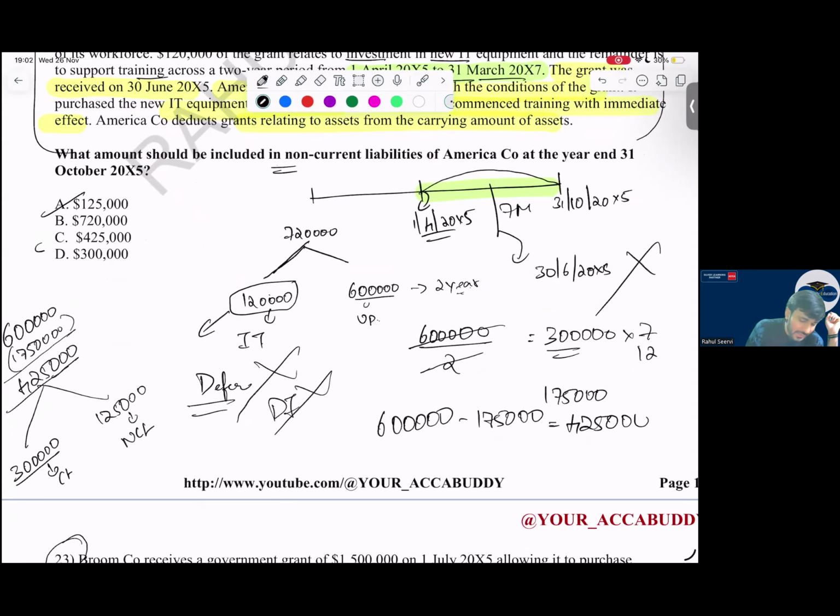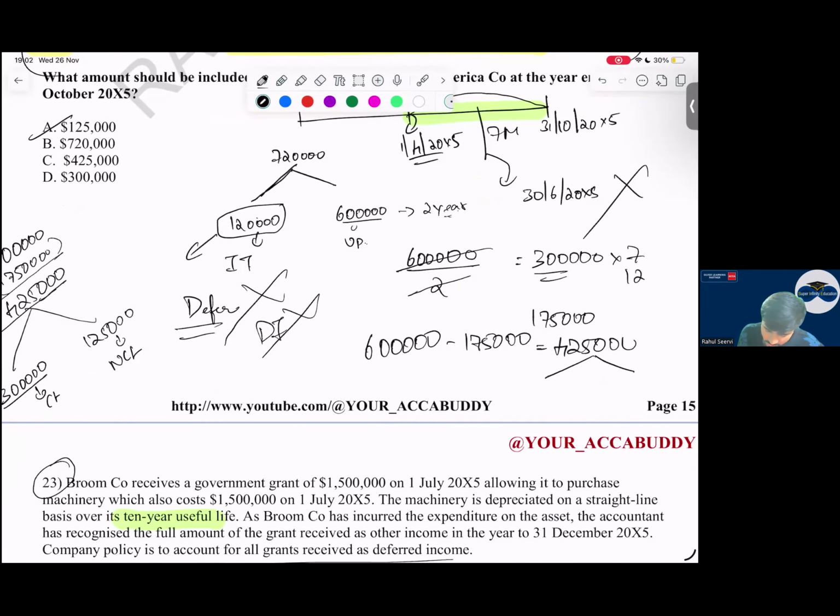Do not blindly tick C option. It is wrong. They are asking non-current. So non-current liability will be what? Out of this, current liability, non-current. Sir, current liability is what? The amount that is taken for next year. Can you say next year full amount will be taken or not? Because next year will be full. So 3 lakhs is taken to the next year full amount.